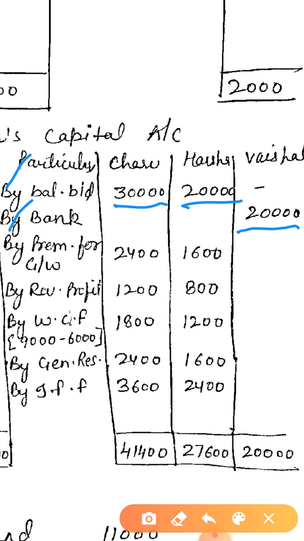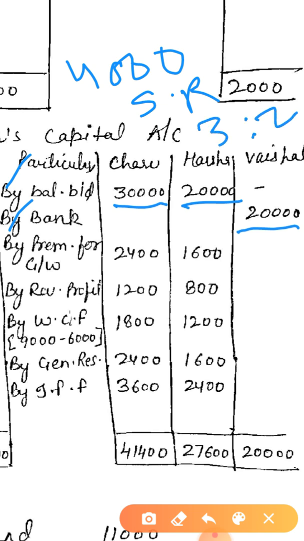Okay. Now next thing, Vaishali brought goodwill, premium for goodwill, and her share of goodwill is given as 4,000. This 4,000 you have to divide in the sacrificing ratio, and the sacrificing ratio you already found out is 3:2. Now this 4,000 divided in 3:2, the answer is 2400 and 1600. Now the first additional information is completed.